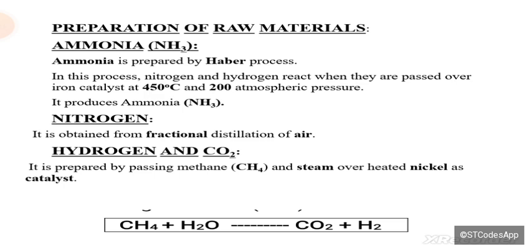For the production of ammonia, we need nitrogen, which is obtained through the fractional distillation of air. As nitrogen is one of the major components of air, it is extracted from the air through fractional distillation. Then the hydrogen comes from methane. When methane is passed over steam in the presence of nickel as a catalyst, hydrogen gas is released and carbon dioxide is formed. Here you can see we are getting both hydrogen and carbon dioxide. The hydrogen produced here is used in the Haber process along with nitrogen to produce ammonia, while carbon dioxide is the second raw material used for urea production. So it is that simple.